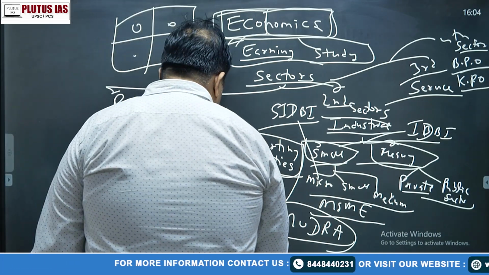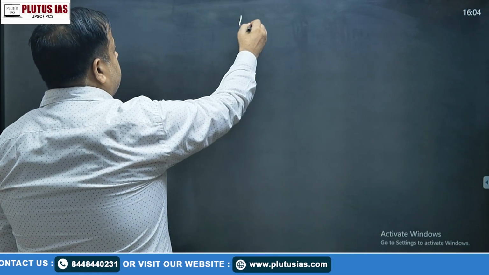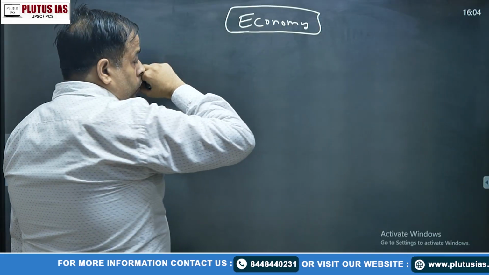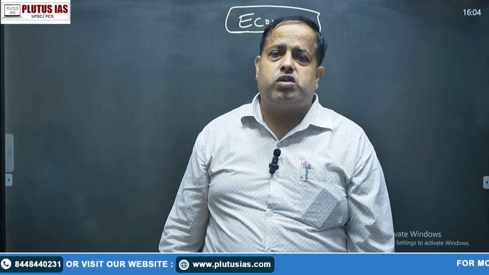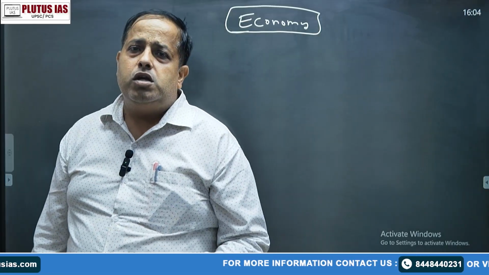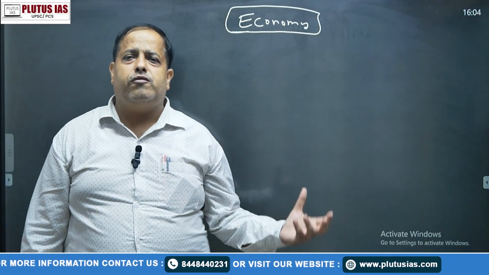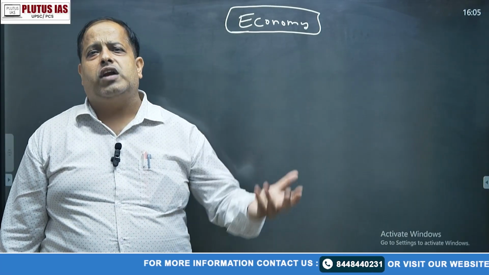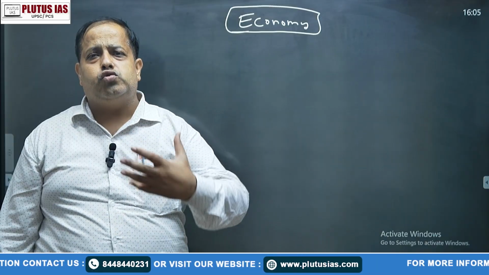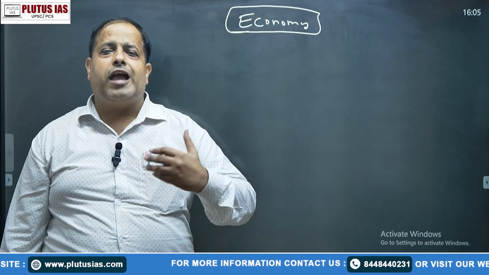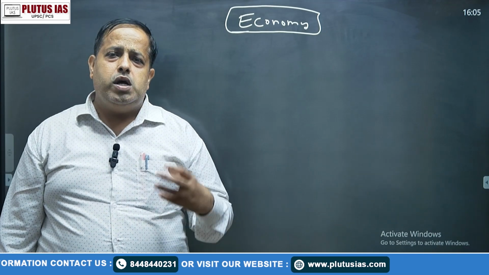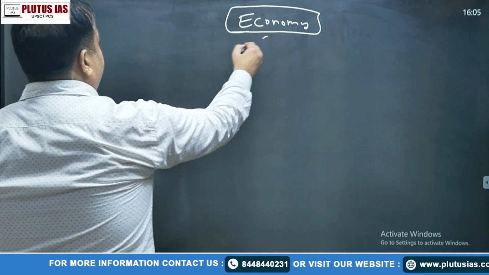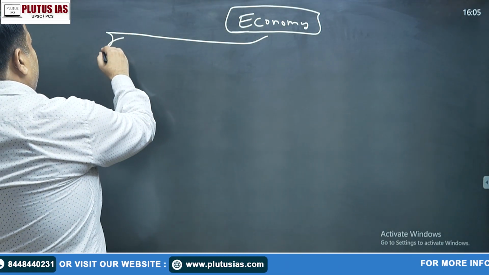Okay, then a new term arrived: what is economy. Now we discuss economics. So what is economy? So beta, every country has to follow one system for how they have to work. This system is known as the economic system of the country, which the country follows, because it is basically based on the ideology of the country, whether this country is running behind socialism, or capitalism, or follows a mixed economy. So the ideology the country follows is known as the economy. So beta, in economy, the first economy which started was the market economy.